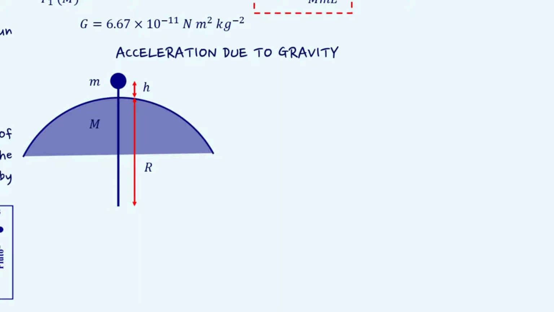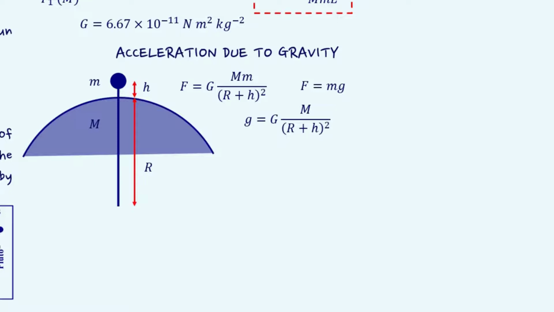Considering Earth to be a sphere of mass M and radius R, and an object of mass small m is at height h above the surface of Earth. Now, gravitational force will act between the objects and the force of attraction between the Earth and the small object will be GMm by (R plus h) whole square. Due to the gravitational force, the object will get accelerated toward the center of the Earth. Equating the two expressions, we can obtain the equation for acceleration due to gravity as g equal to GM by (R plus h) whole square.